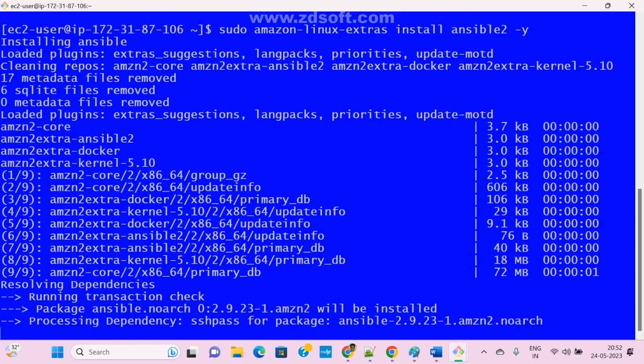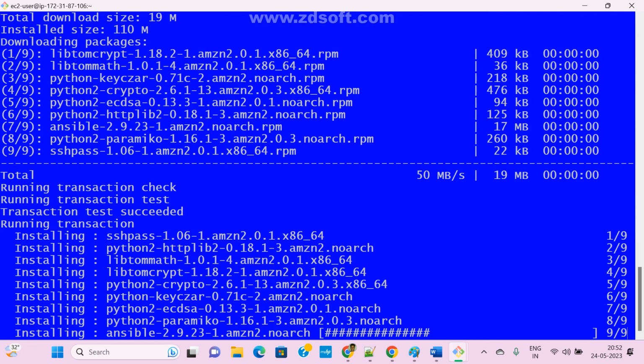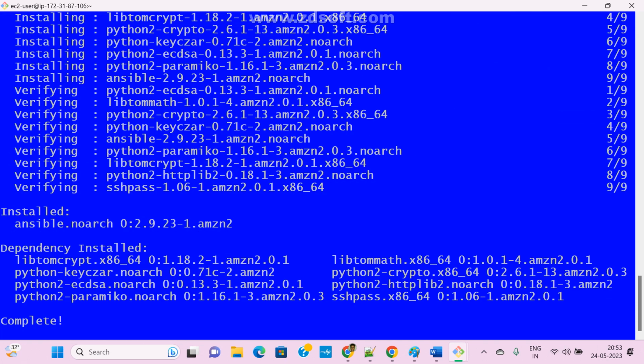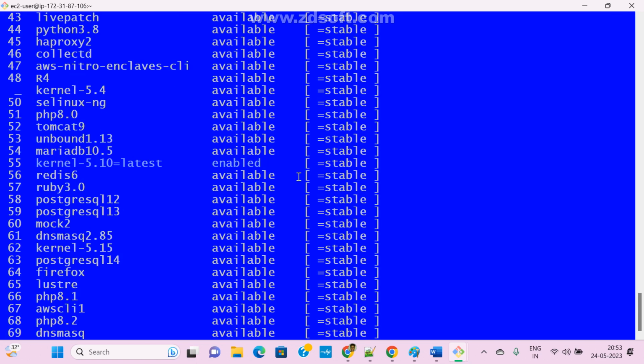There are many ways we can install, guys. This is one way, or we can directly add an existing repository and install. That is up to you, depending on your wish. There is no restriction. This is a very simple way to set up Ansible. Now see here, Ansible is installed.